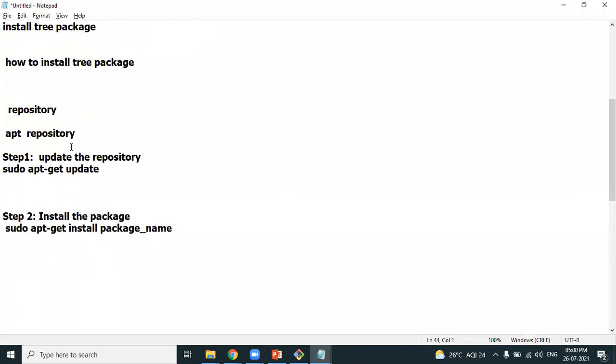Let's experience it. First, let's update the repository. This is the command to update the repository. Once the repository is updated, this is the command you need to run to install the required package. In our case, what is the required package? In our example, sudo apt install followed by the package name. Our package name is tree. So let's experience it. Now I am updating the repository.